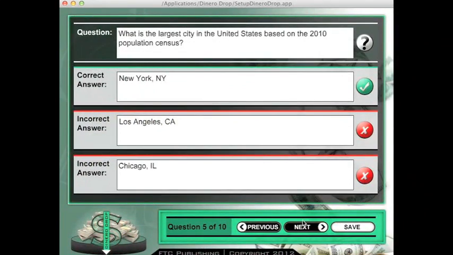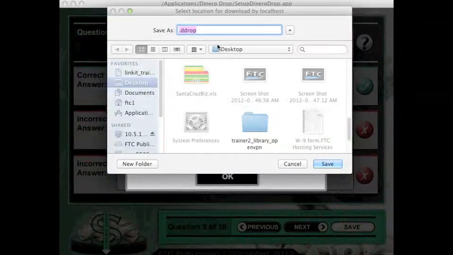Now once you're done entering all your questions and your answers, the final step is to save your game. So I'm going to click on the Save the Game button here in the lower right hand corner, and this is going to allow me to save the game in a specific location. We do recommend that you create a folder, maybe on your desktop, to save all of your Dinero Drop games in one single location. So I'm going to name my game Test Dinero Drop, and I'm going to click on the Save button.